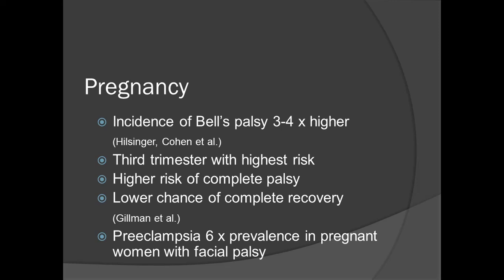Females who are pregnant have 3 to 4 times higher chances of developing Bell's palsy. Third trimester has the highest risk, and there is high risk of complete paralysis at the onset of Bell's palsy in female patients, and there is low chance of complete recovery in such patients.